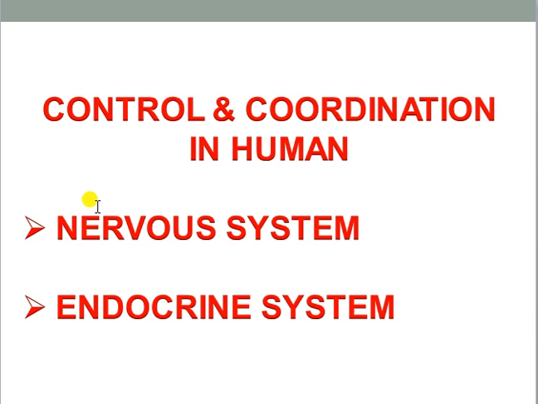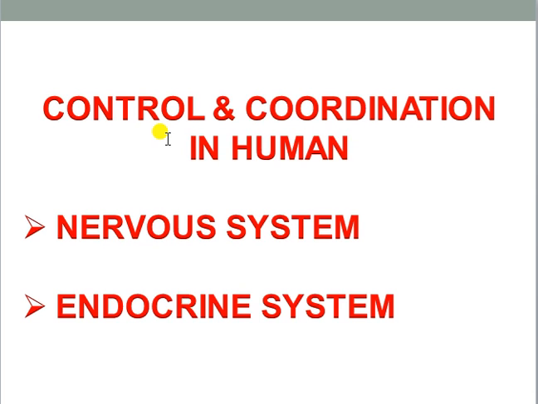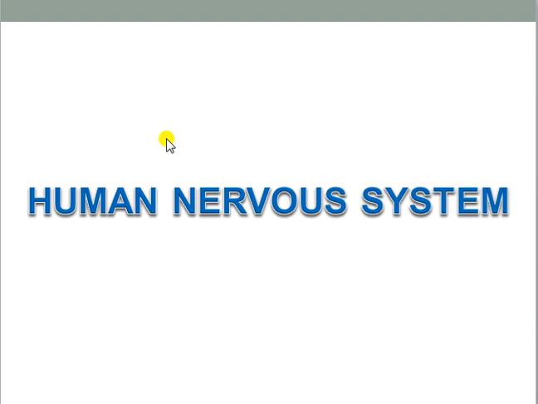Now we will be starting the discussion about the next point, that is the control and coordination, specifically in human, because within this we have to discuss the nervous system as well as the endocrine system, both. So first we start discussing the nervous system. First you can see here it is written human nervous system. So let's see what we have to study within the human nervous system.